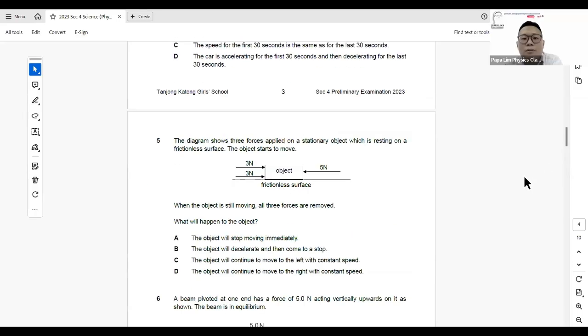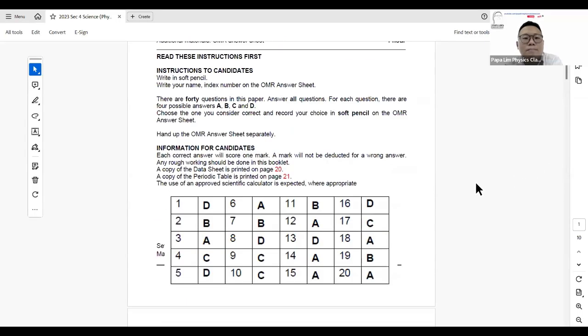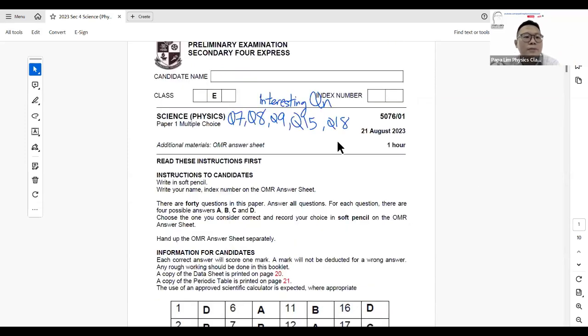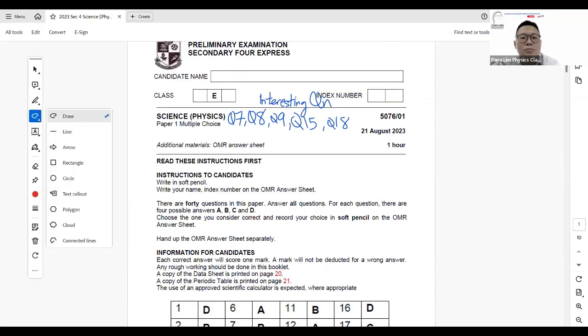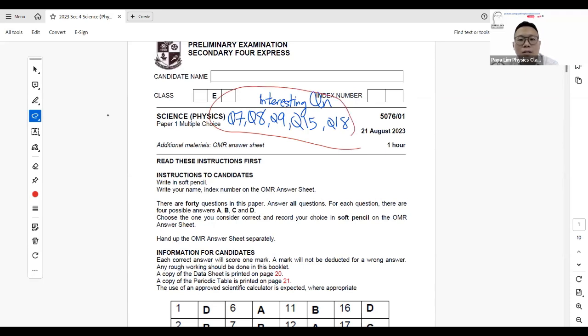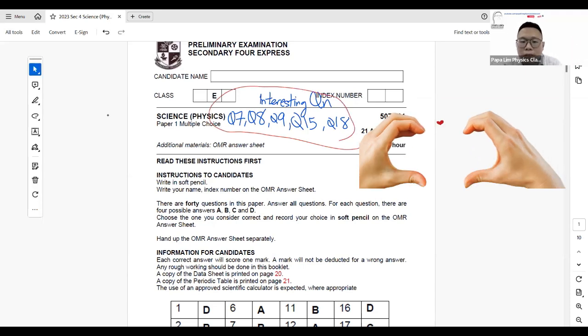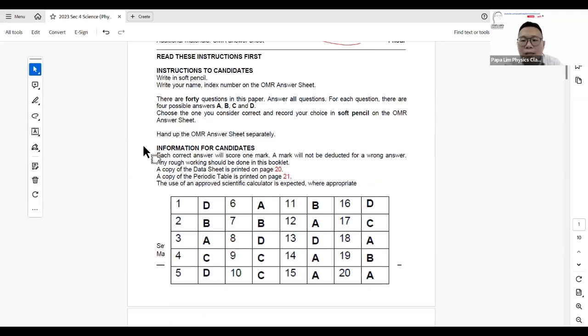Same as before, the paper is here. I have left at the top side button some of the questions that you may want to take a look at. These are the questions that I find interesting and quite unique. If you've done the paper, I have actually put the answers here.